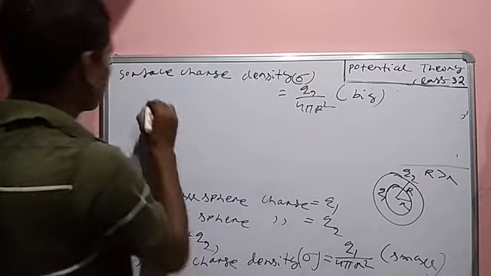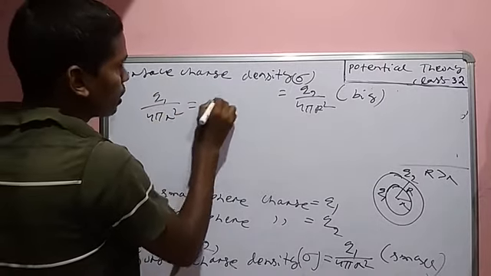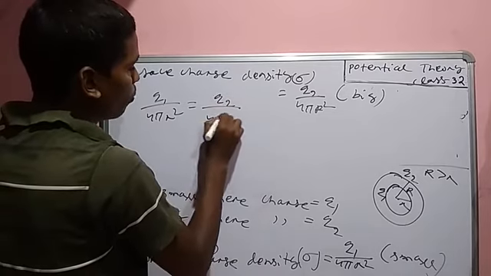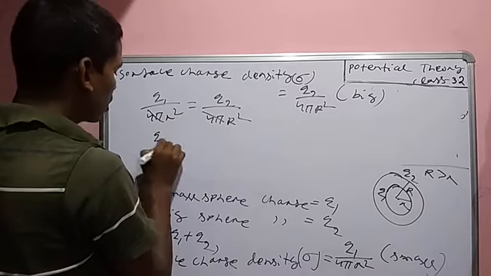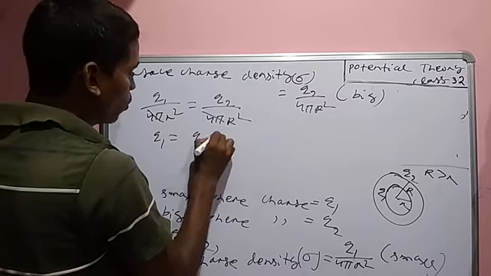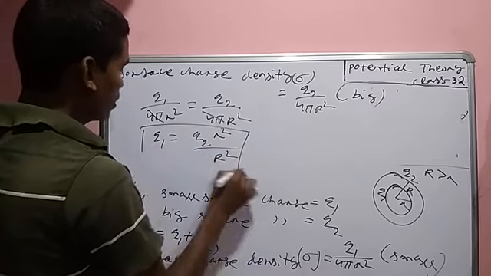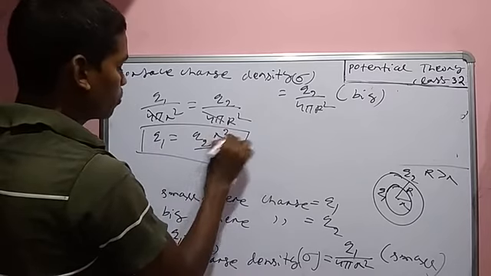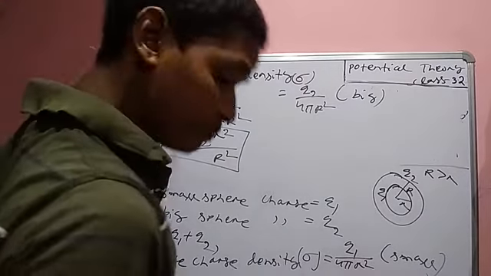That means Q1 by 4 pi small r square equals Q2 by 4 pi capital R square. 4 pi cancels each other. So Q1 is equal to Q2 small r square by capital R square. This is the value of Q1.